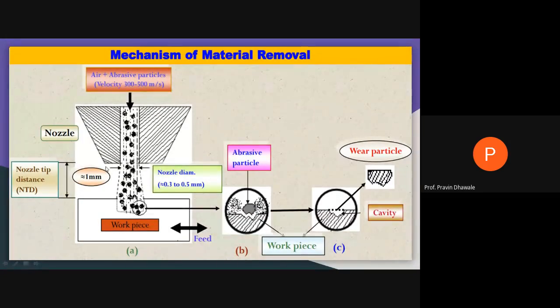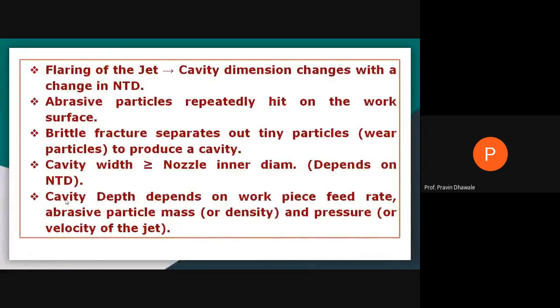Abrasive particles repeatedly hit on the work surface, because the high velocity jet strikes the surface of the workpiece, and by repetitively impacting of these abrasive particles, erosion action takes place, and it causes removal of the material from the workpiece.